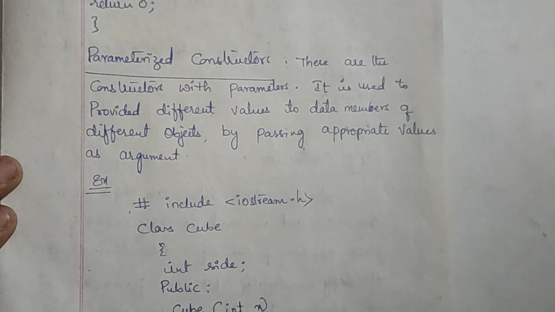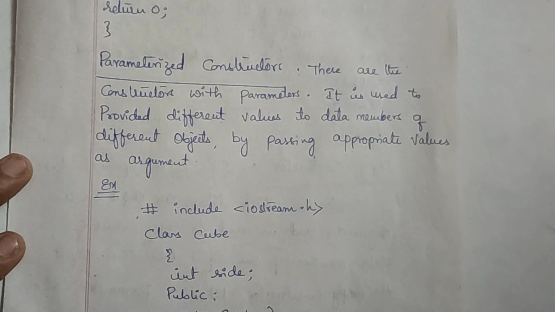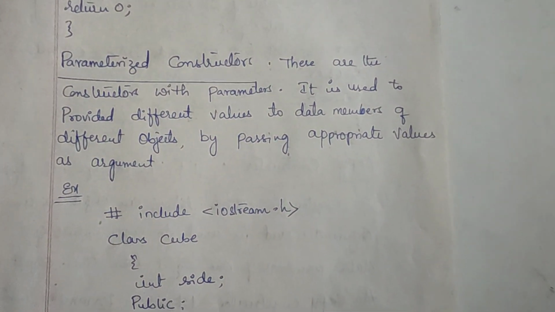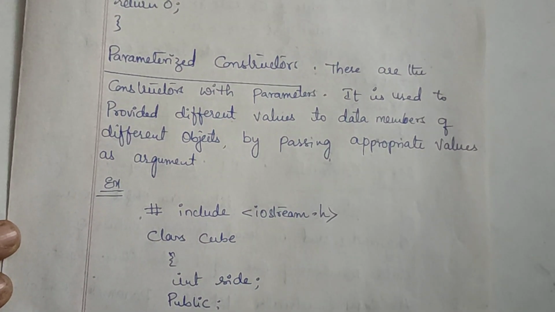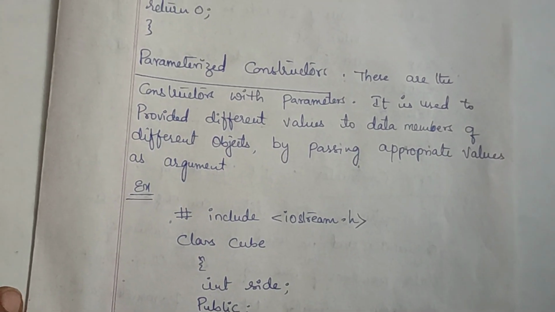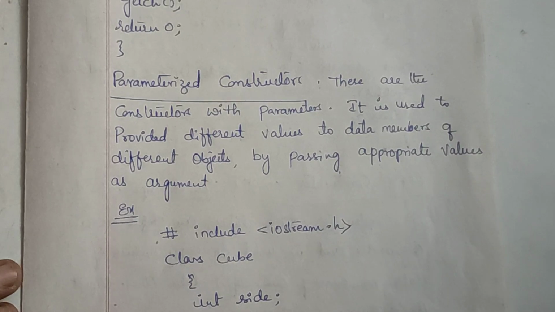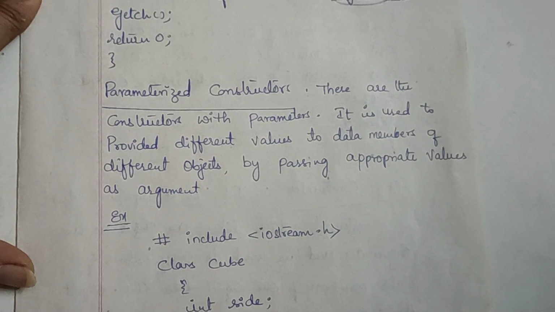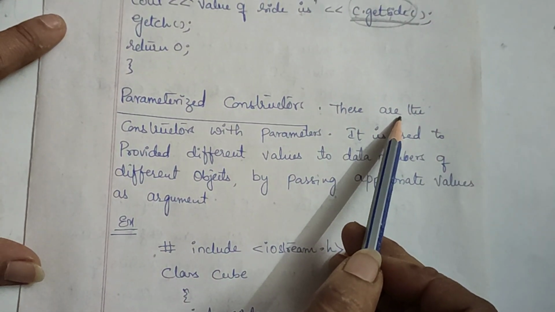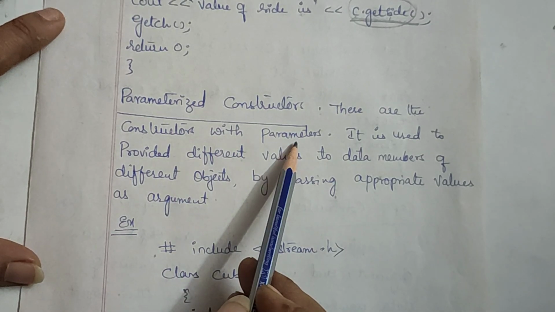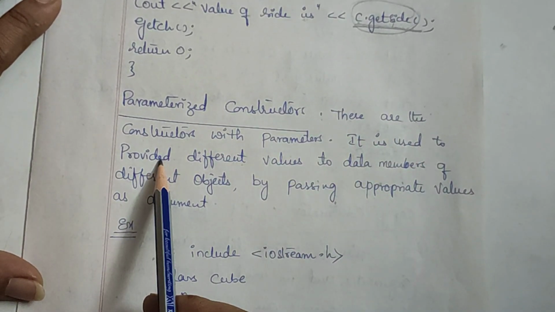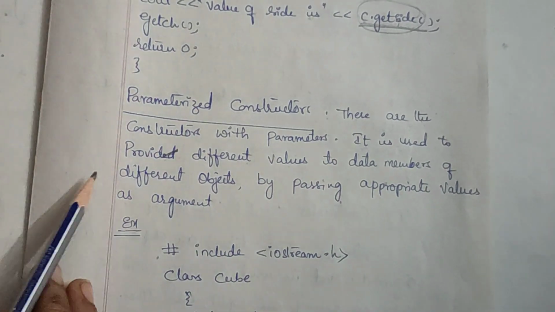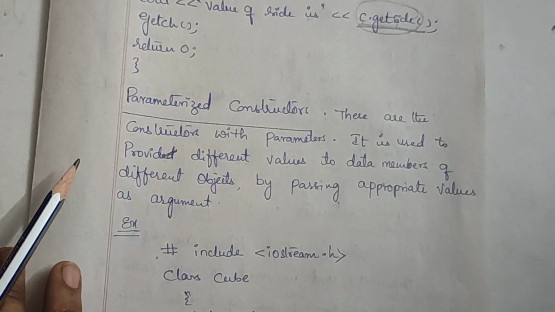Coming to parameterized constructor. As we were discussing, constructors are special type of member functions. Then parameterized constructor is nothing but a constructor which has some parameters in it. A constructor which is carrying some parameters. So these are the constructors with parameters. It is used to provide different values to data members of different objects by passing appropriate values as arguments.